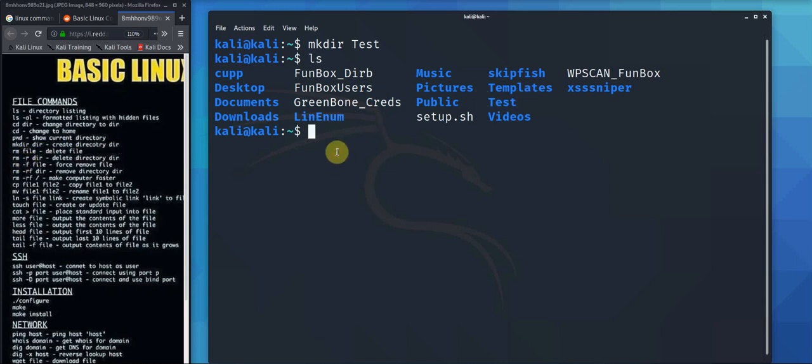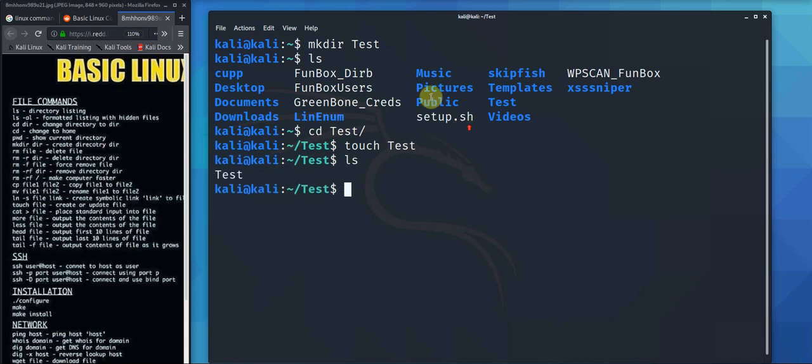What's the other one? Remove file. So okay, we're going to test. So cd test, and then we'll touch. Touch is like make a file. It just makes a file, nothing in it, named whatever you want to name it. So touch test. So if we ls again, we have a file called test within the directory test.